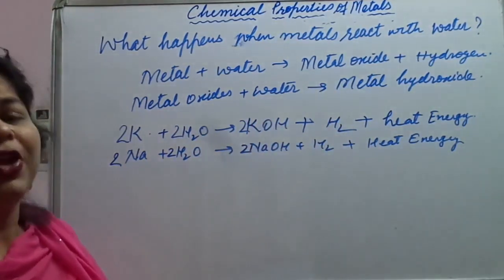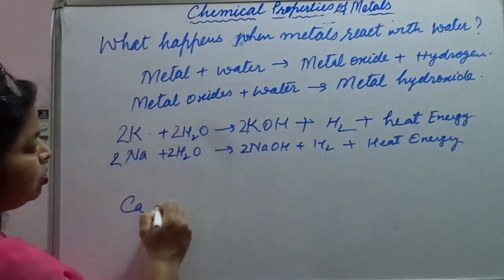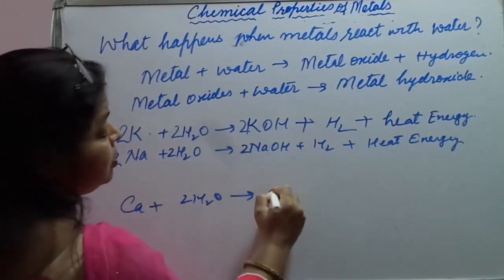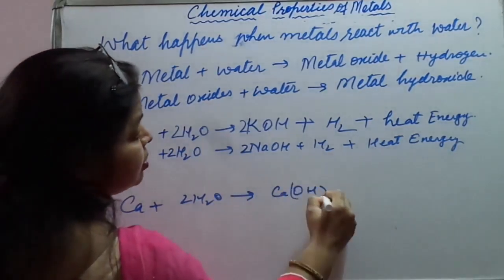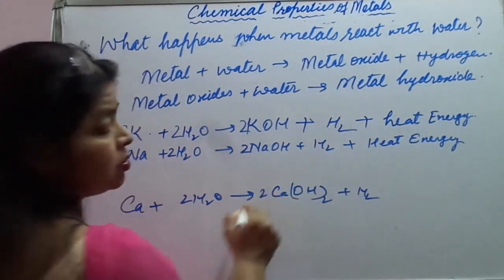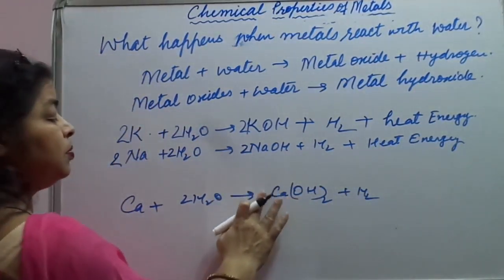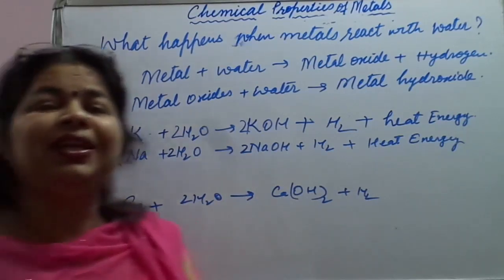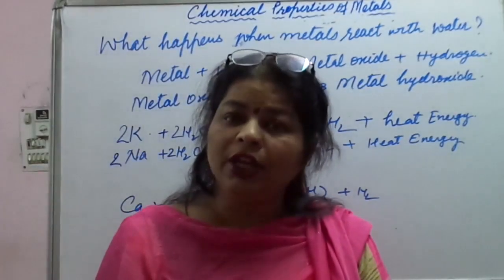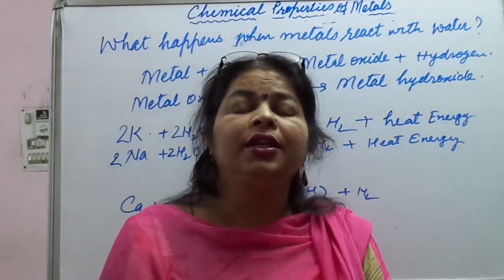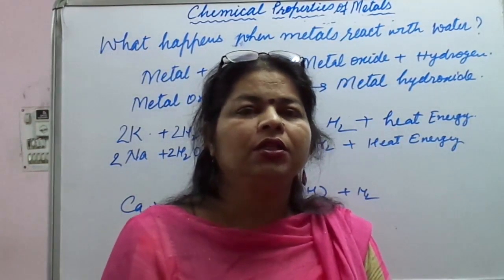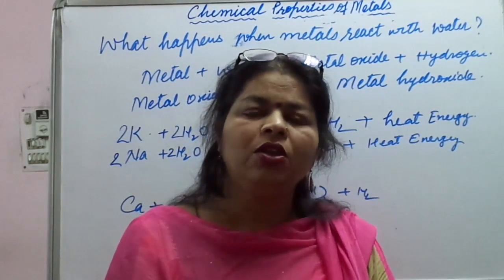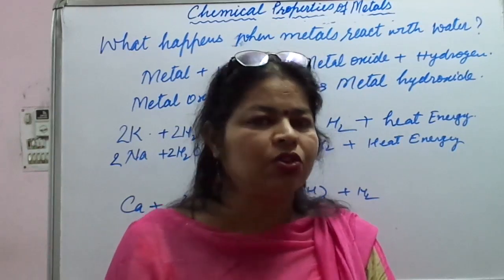But calcium also reacts with water and forms Ca(OH)2 plus H2 gas. So the reaction takes place, but it is less violent. Though it is exothermic in nature, it does not catch fire. The container in which the reaction is taking place will become very hot.